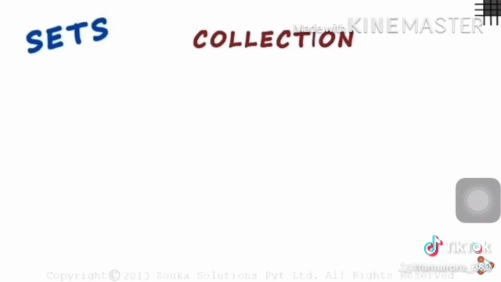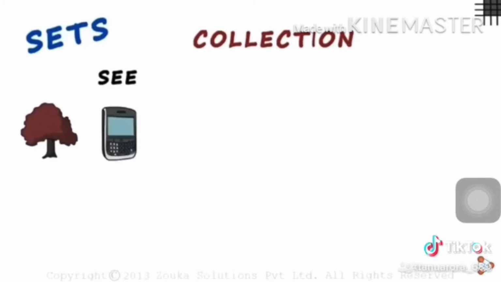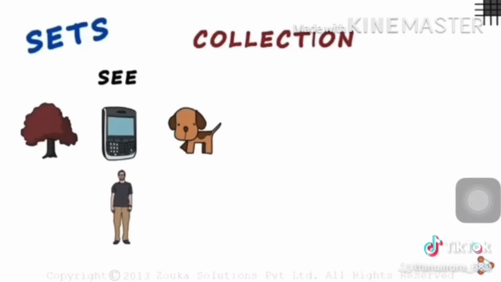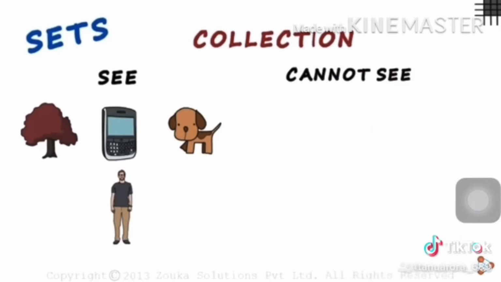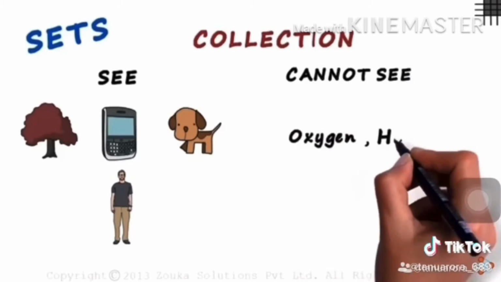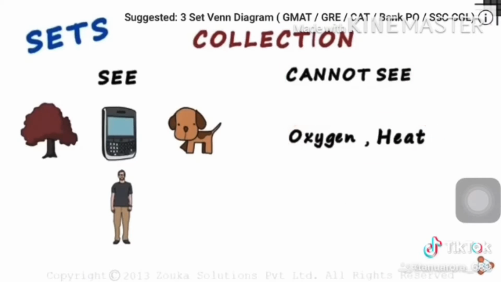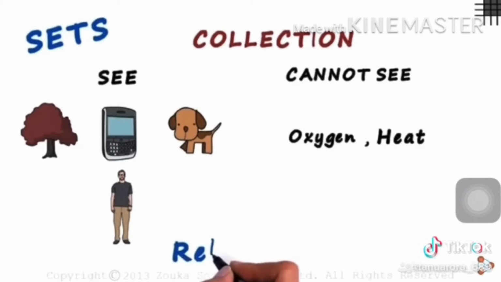Suppose you were told to make a list of all the things that you can see. You need not mention all, but some of these: a tree, a cell phone, a puppy, people, and so on. And what if you were asked to make a list of all the things that you cannot see? Of course, you might write oxygen, heat, and so on. Yes, a set is a collection of elements, but they must be related to each other in some way.